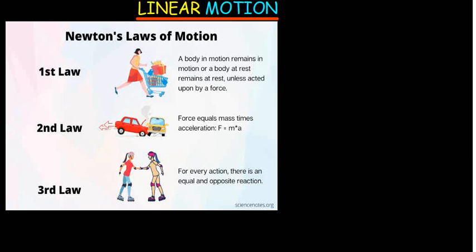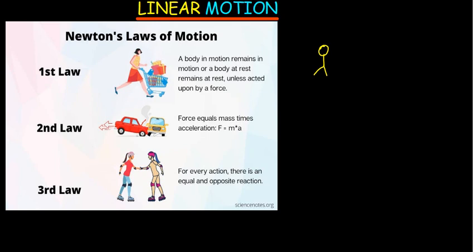So if there was no force to be able to push you behind, for example, if you are moving, imagine you are moving and there's no force that is acting in the opposite direction to stop you. According to the first law of motion, you continue moving and moving and moving.